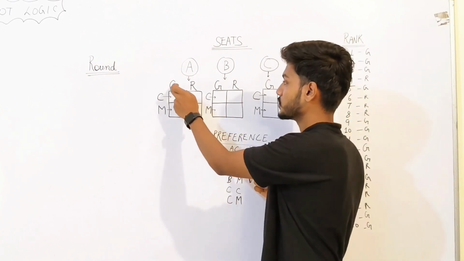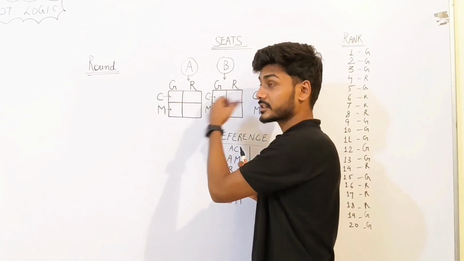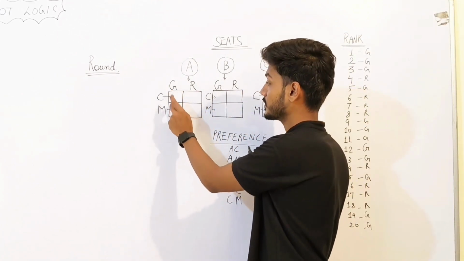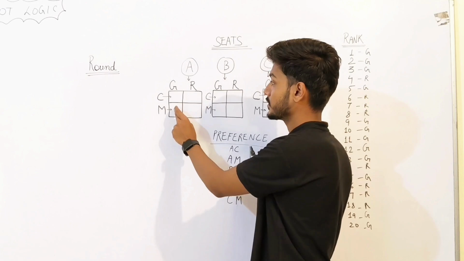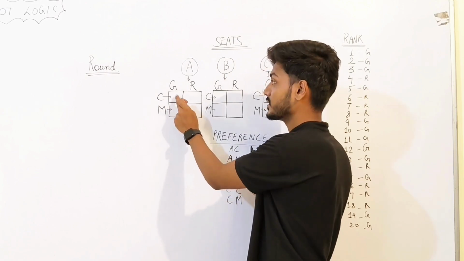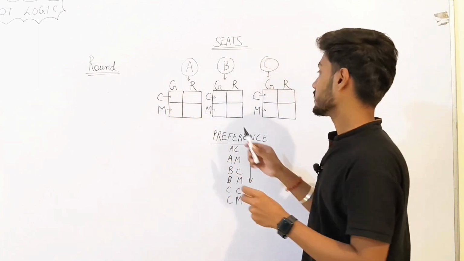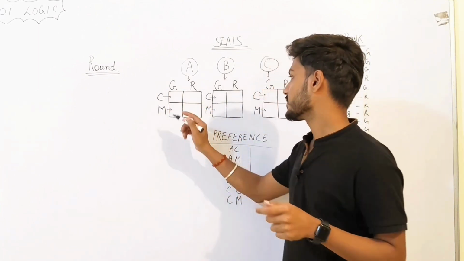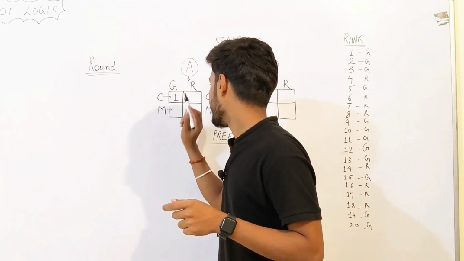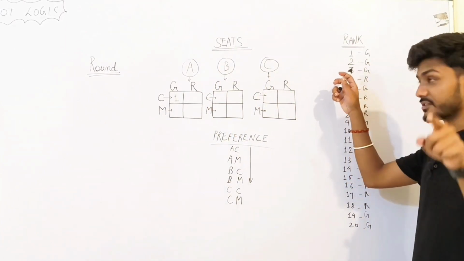Yeah. So, what is his category? A general category student. How many seats are there for general? 1, 2, 1, 2. Cool. The second seat is in mechanical, but for a general student, only 1 seat of computer science is there, right? So, is it empty? Yes, it is. So, it will be occupied by rank 1. Cool.